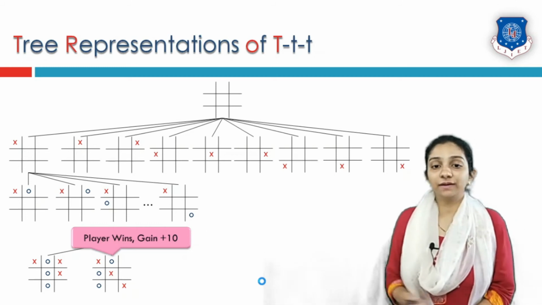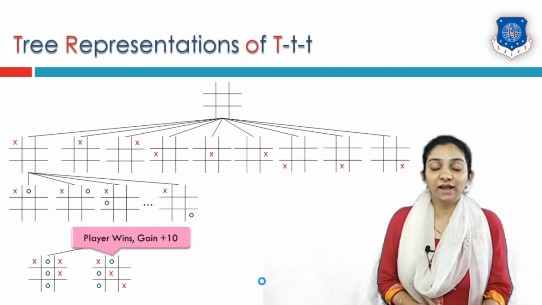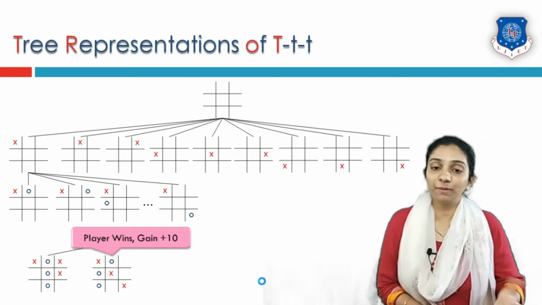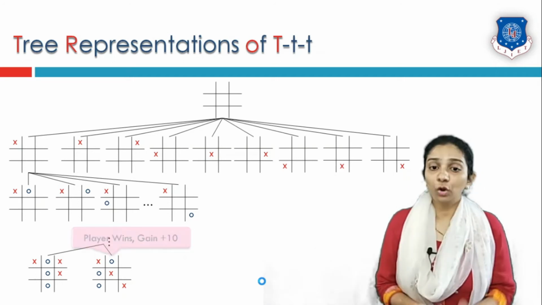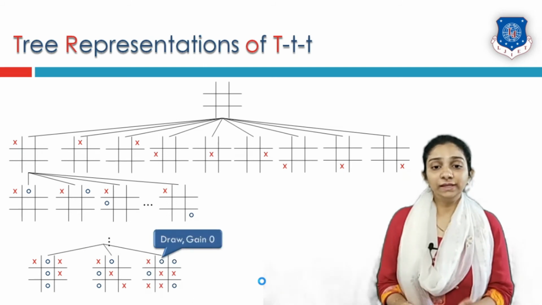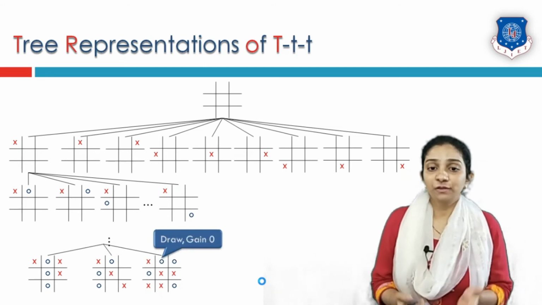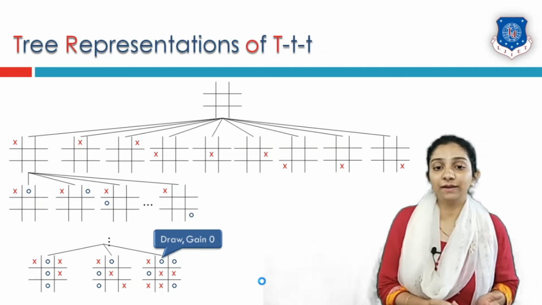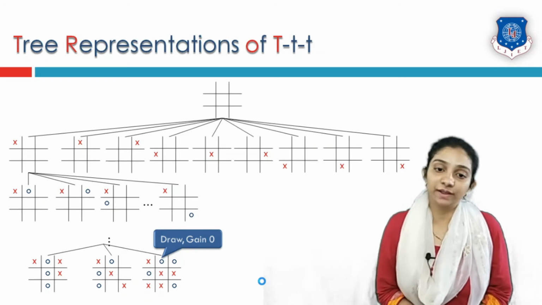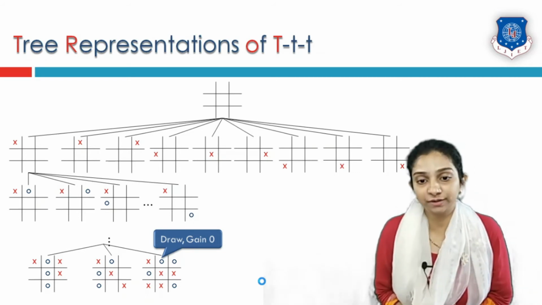So here player A is winning, and the score will be positive, plus 10 in this case. Or it might happen that the board is a draw. In this case, neither player wins, so no one is gaining and no one is losing. Here, the gain of each player is 0, that is neutral.